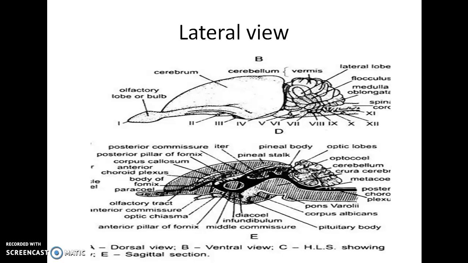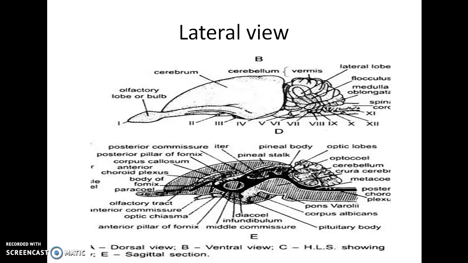In spinal cord, the nervous tissue is arranged in two concentric layers around the central canal. There is outer white matter and inner grey matter. White matter is made of medullated nerve fibers, grey made of cytons or nerve cells. Grey matter is reduced into a pair of dorsolateral and a pair of ventrolateral projections called dorsal horns and ventral horns. Dorsal root of the spinal nerve arises from the dorsal horn and ventral root arises from the ventral horn.